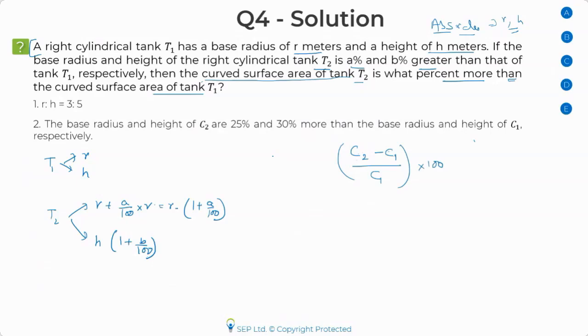Okay. Now, obviously, if you're doing a question on curved surface area of a cylinder, you should know that the formula for the curved surface area is 2 pi small r into h, 2 pi rh. That's the formula. Okay. So to find out the curved surface area of C1, we don't have to do much. We simply have to write 2 pi rh. Done. Okay. As far as C2 is concerned, 2 pi. Now this is my R and this is my H. If I multiply these two, can I write it like this?